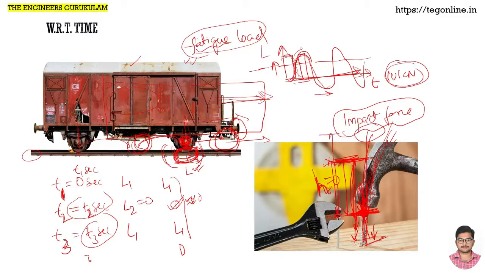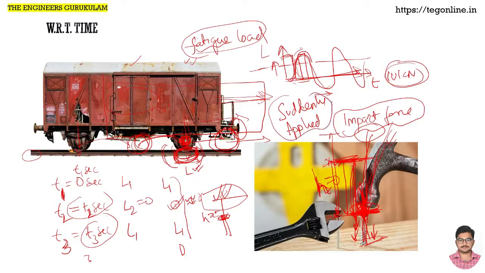When that height becomes 0, that means from here itself we are keeping the load here and suddenly dropping it. Say the nail is there, we have some hammer or force at a height h equals 0. All of a sudden we are dropping it. That means the entire load, the 10 kilonewton or 20 kilonewton, is dropping onto the nail, transferring to the nail all of a sudden. That is suddenly applied load.